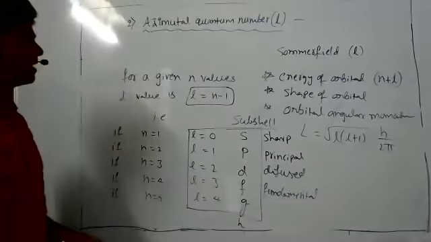In the first shell, how many electrons can be accommodated? 2. These 2 electrons have the same angular momentum, because n is equal to 1. In the second shell, 8 electrons can be accommodated. According to Bohr's theory these 8 electrons have the same angular momentum, but that is not correct, because they do not revolve in the same path. Subshells s and p are present; 2 electrons revolve in one, 6 in the other. These 2 electrons have the same angular momentum, and these 6 have another angular momentum.